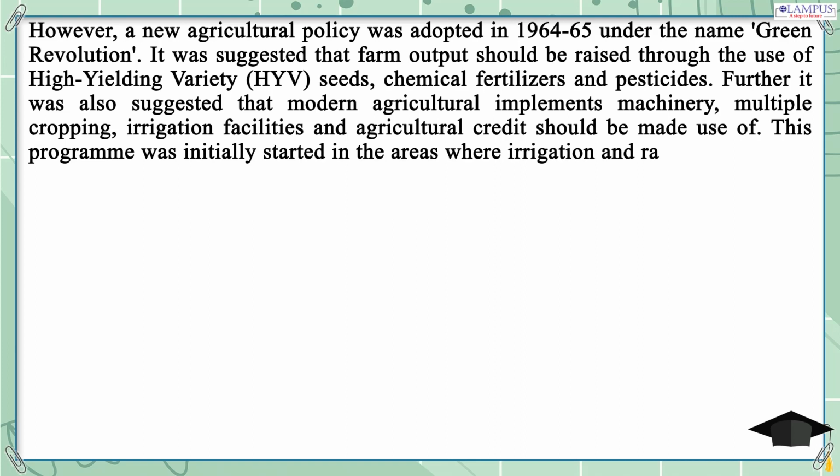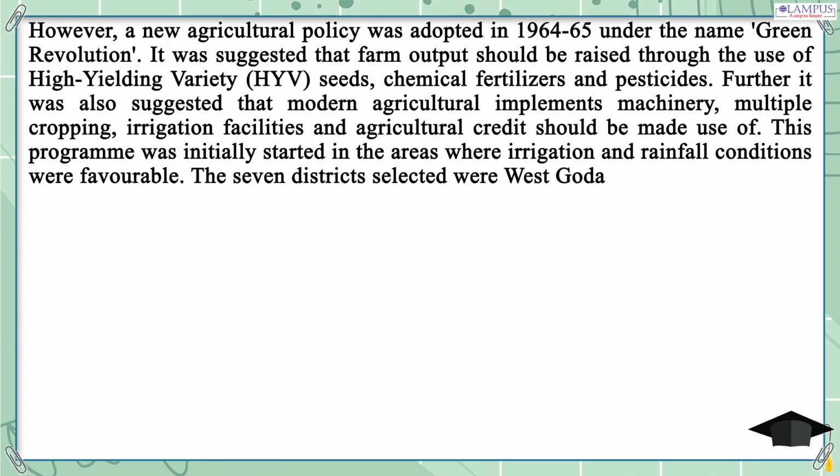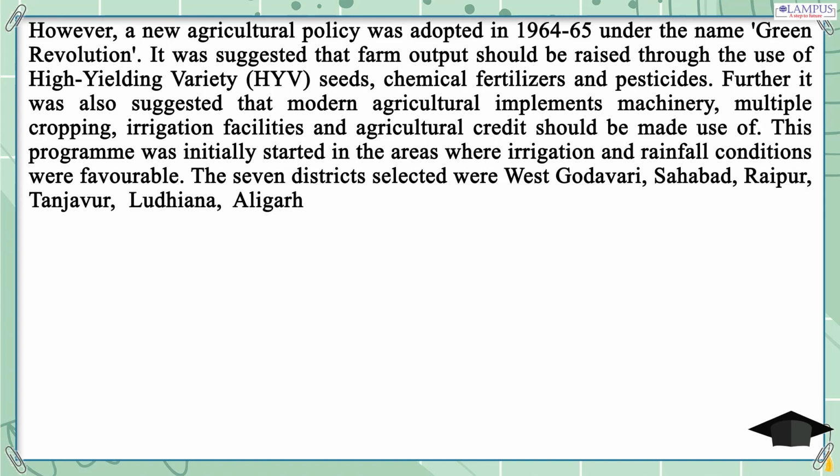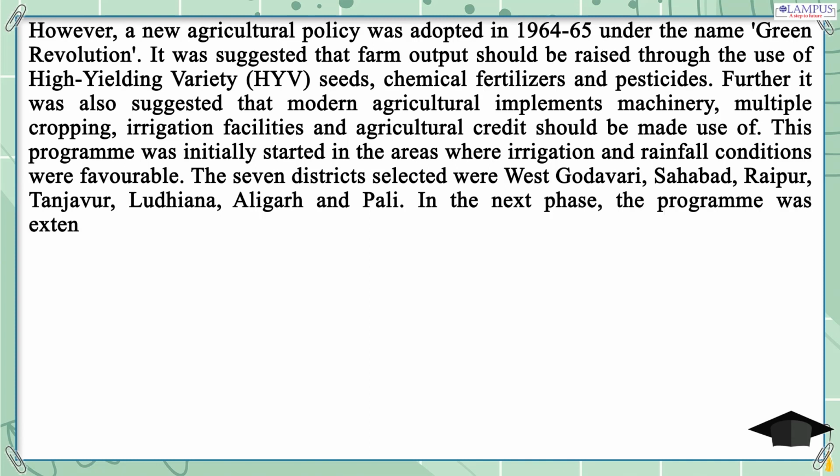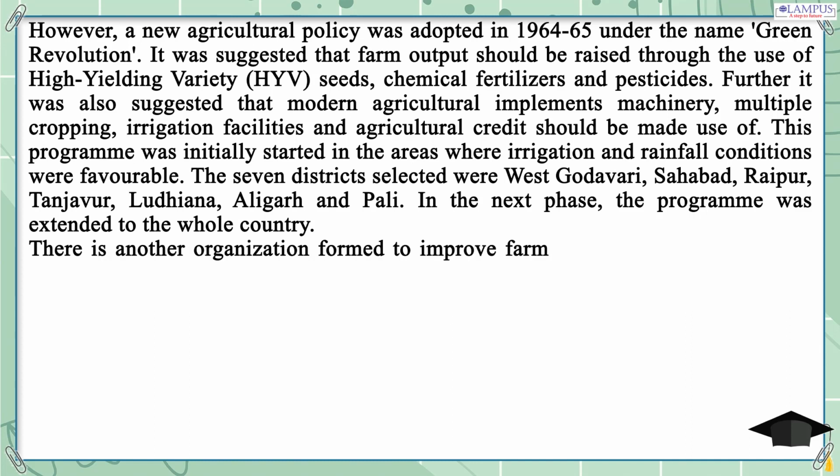The 7 districts selected were West Godavari, Shahabad, Raipur, Thanjavur, Ludhiana, Aligarh and Pali. In the next phase, the program was extended to the whole country. There is another organization formed to improve farmers' condition, the Organic Farming Association of India, OFAI.